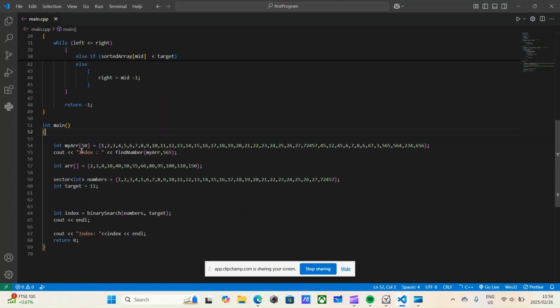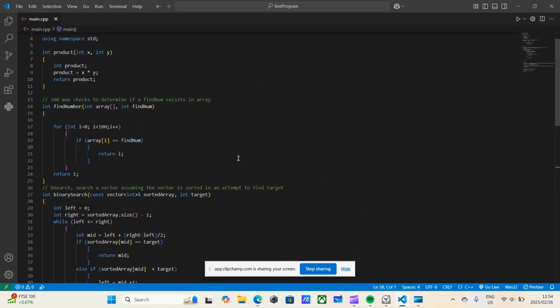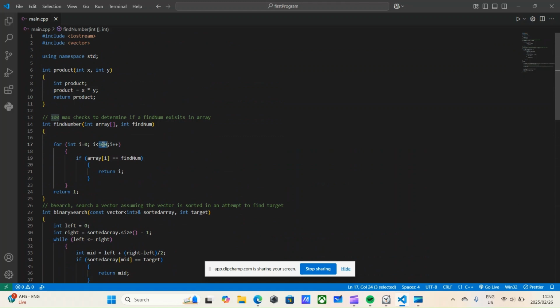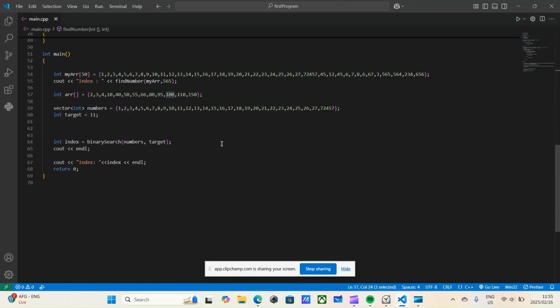And then I had my main function here as an array. It doesn't matter if it's sorted or not, the value will be found as long as the size of the array is less than or equal to 100. And then I have my vector of numbers, and this will work so long as the array is sorted. If it were not sorted and say you're looking for 0, this would not work, just due to the nature of binary search, depending on the fact that the array you are searching is indeed sorted.